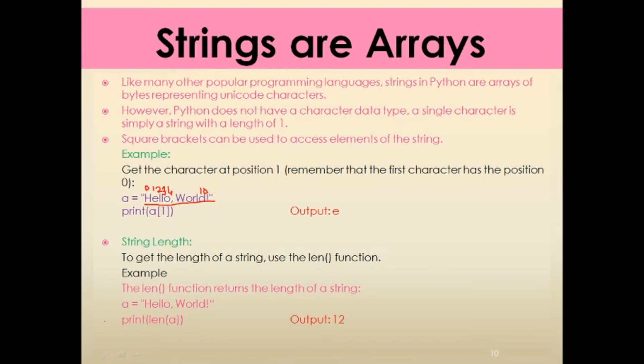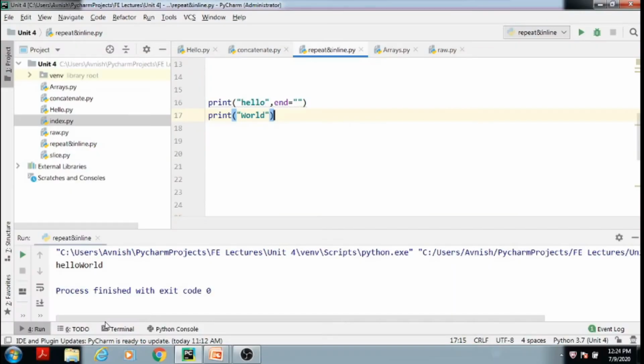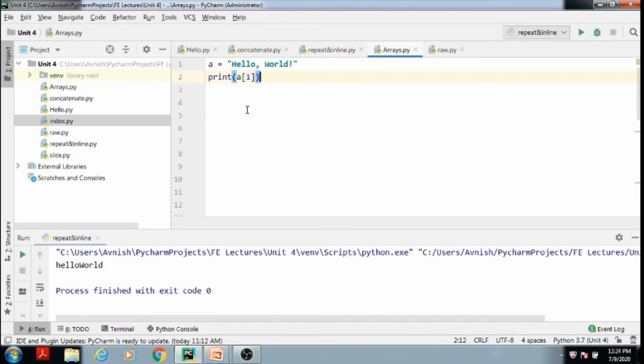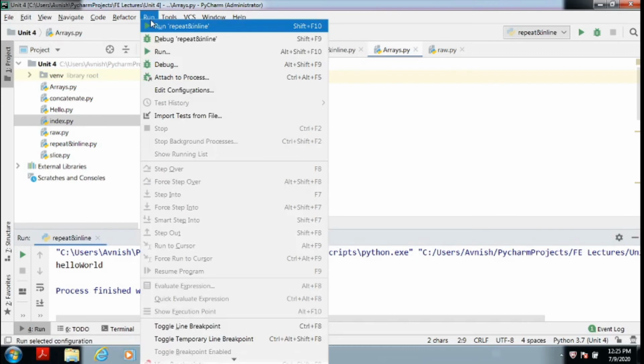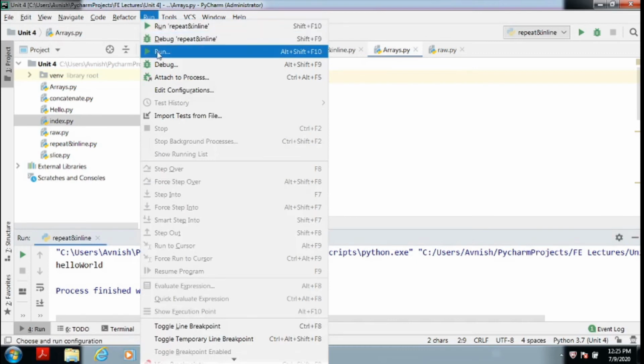Okay, we will see this example on our PyCharm console. See, this is the same example which we discussed. Here I want to display the content stored at index number 1. First of all we will execute this code so that we get more idea about the index number.